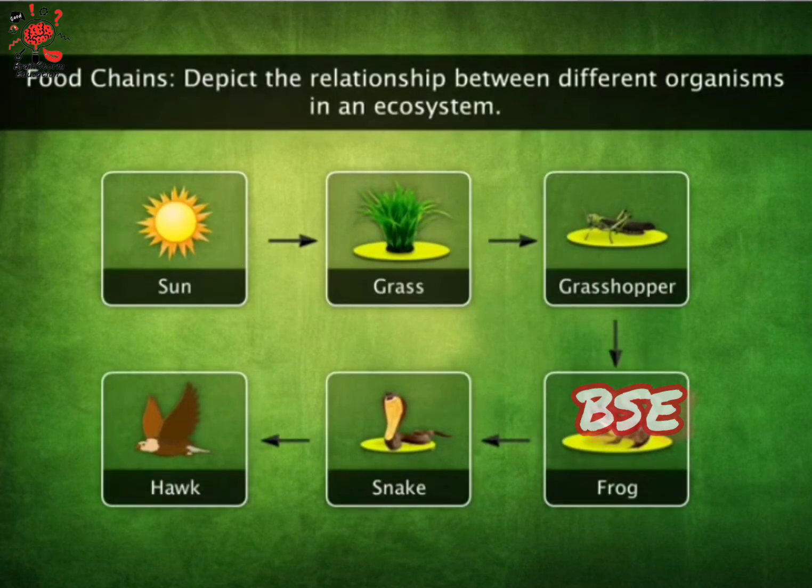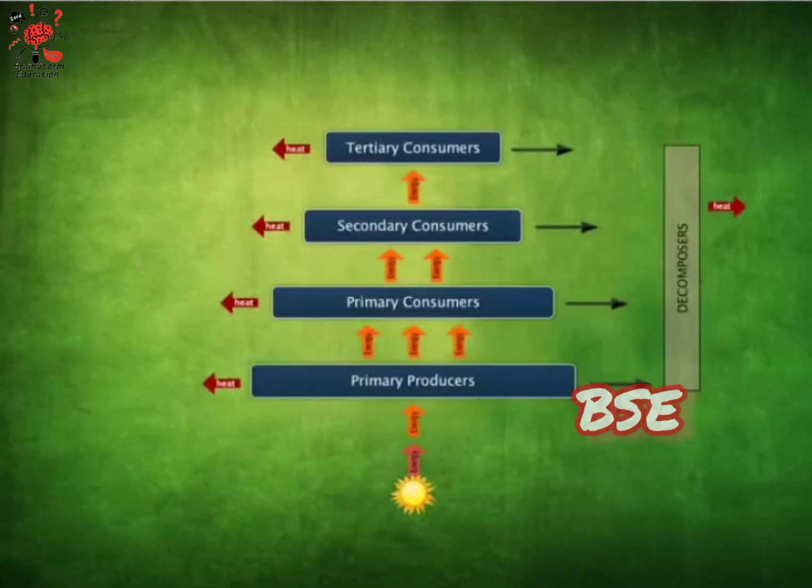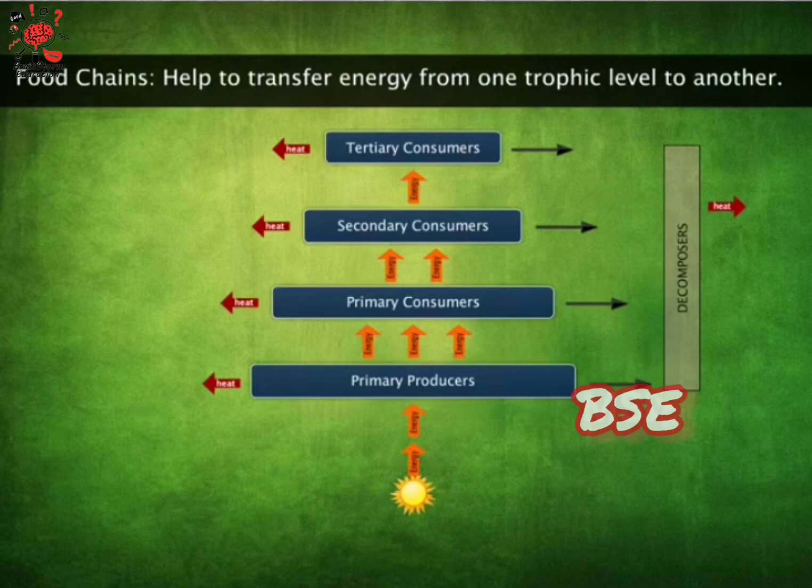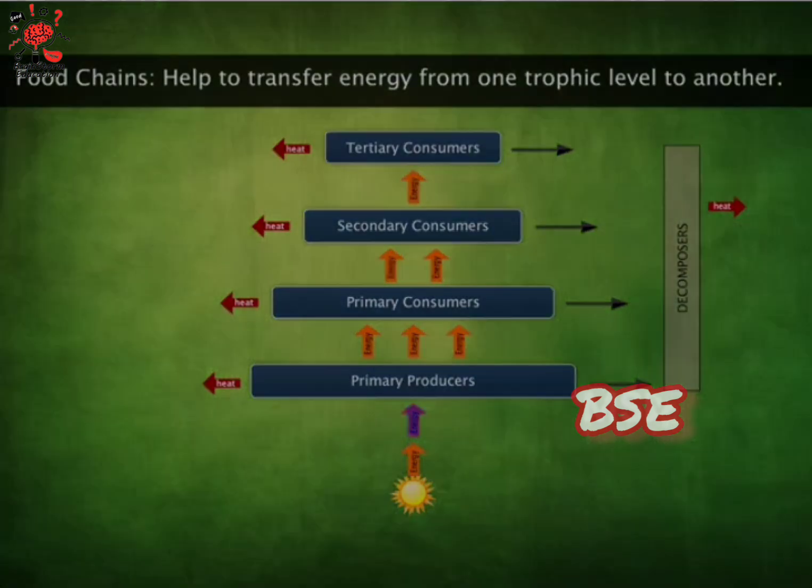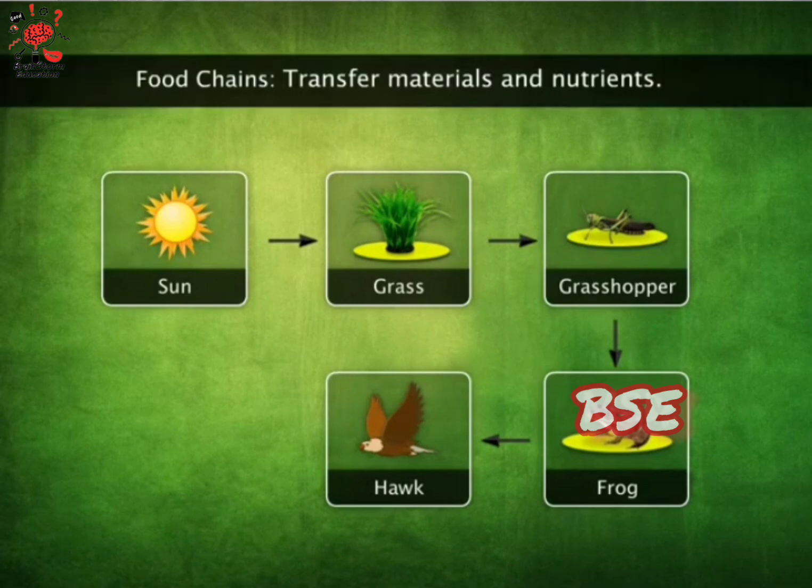Food chains depict the relationship of different organisms in an ecosystem. Food chains help to transfer the energy from one trophic level to another. Food chains transfer materials and nutrients.